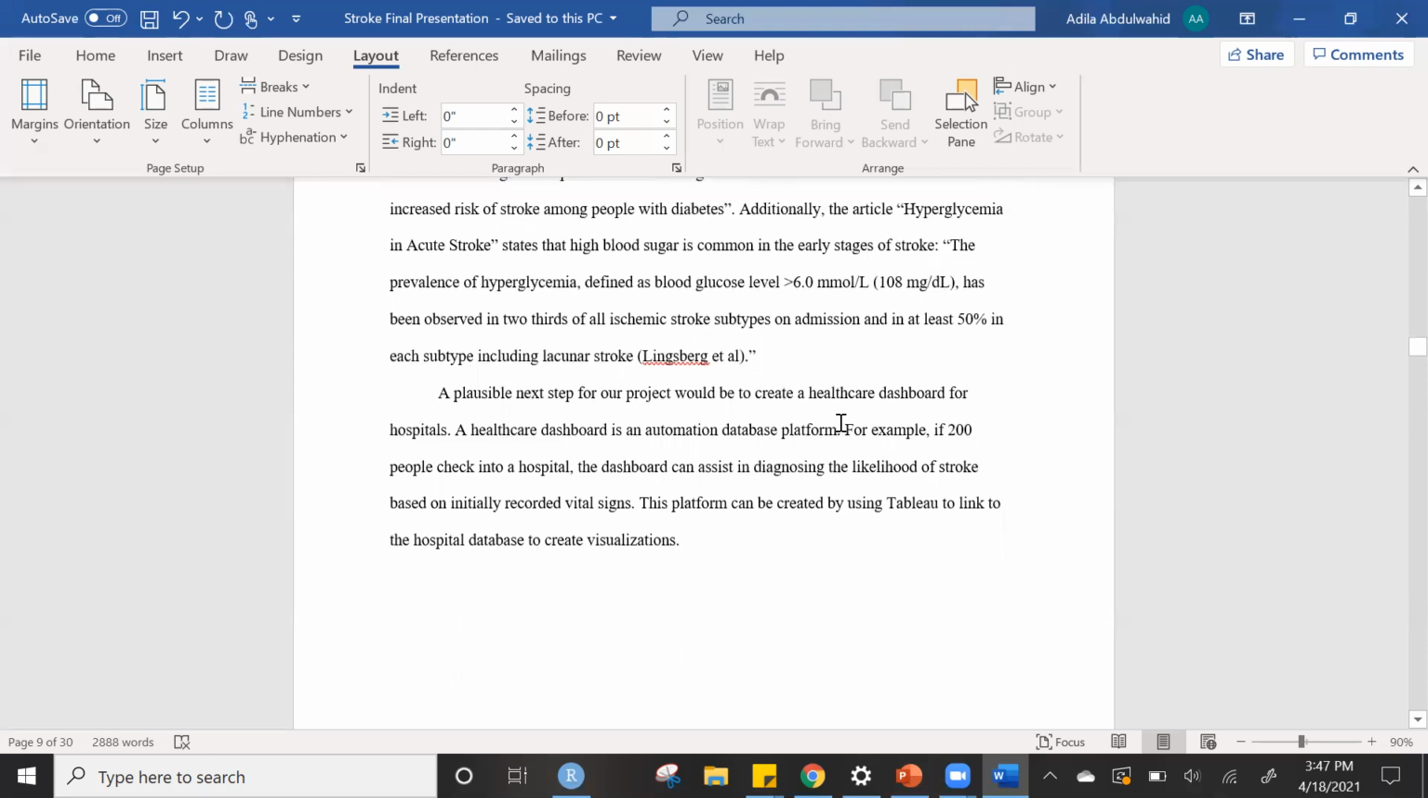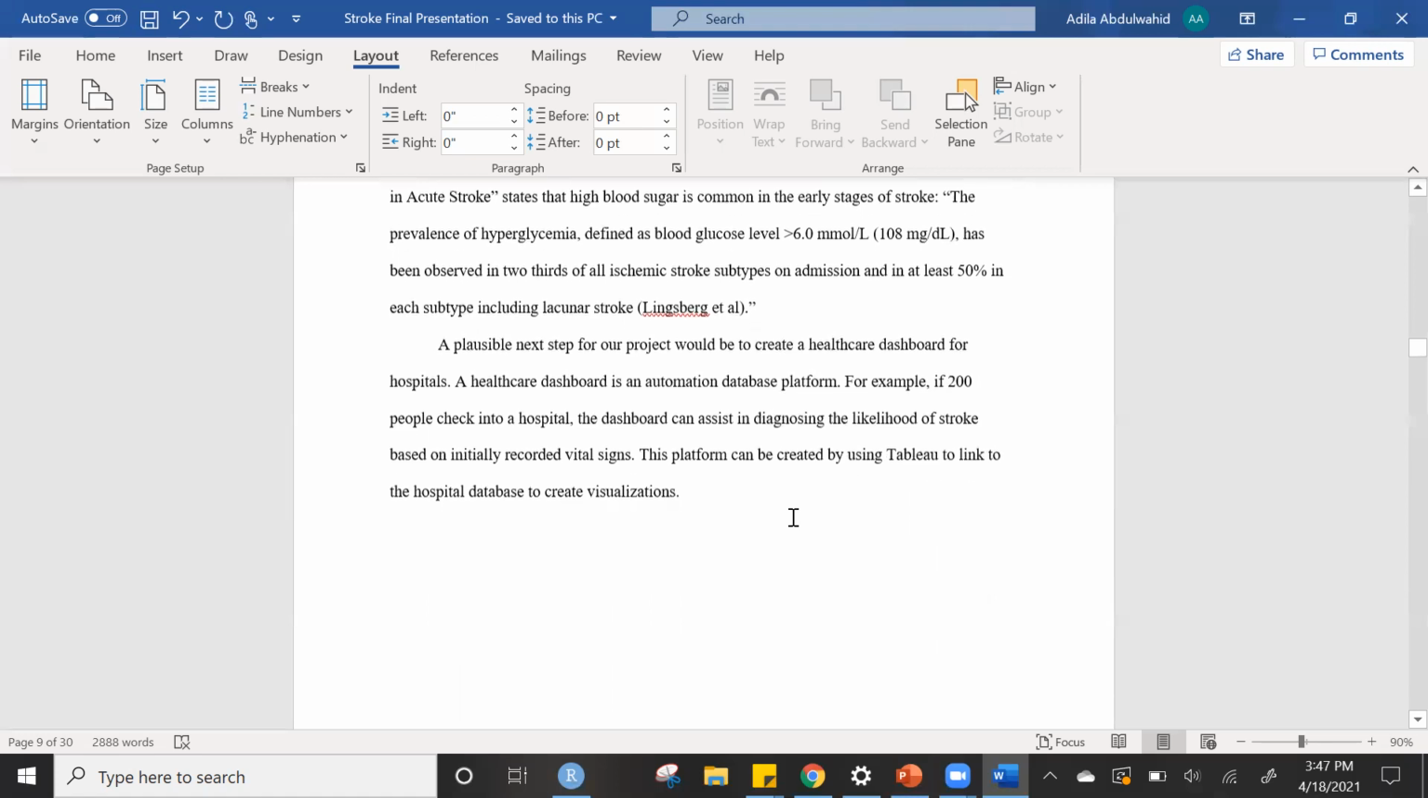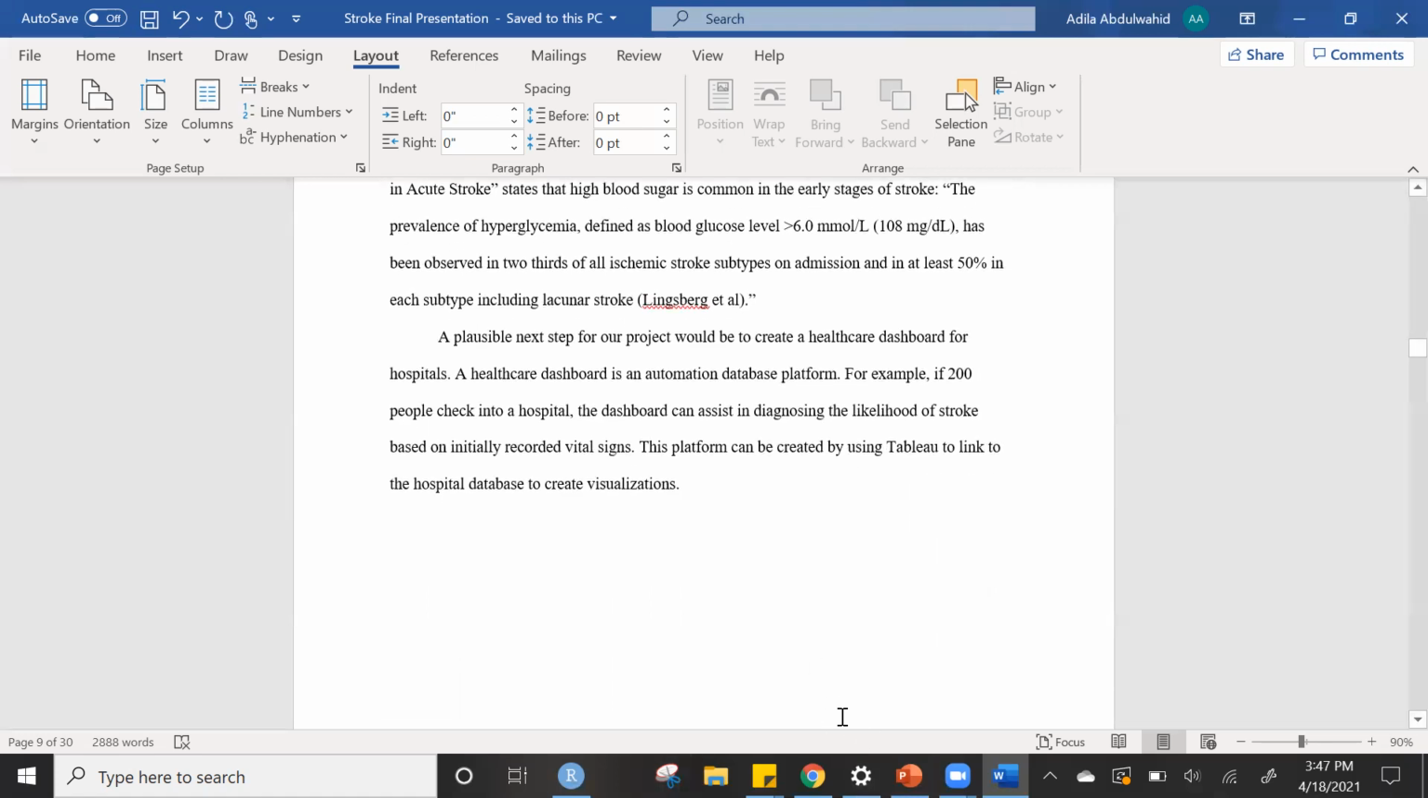A plausible next step for our project would be to create a healthcare dashboard for hospitals. This platform can be created by using Tableau to link to the hospital database to create visualizations.